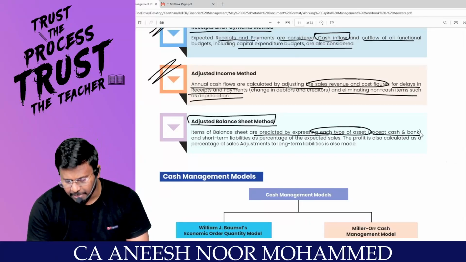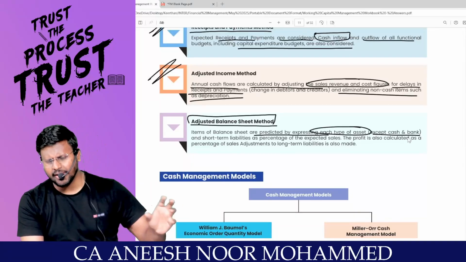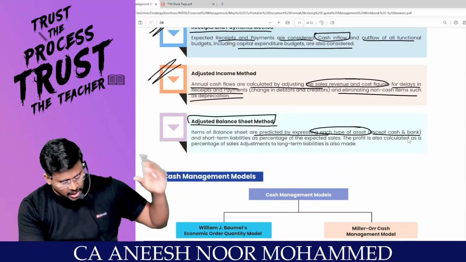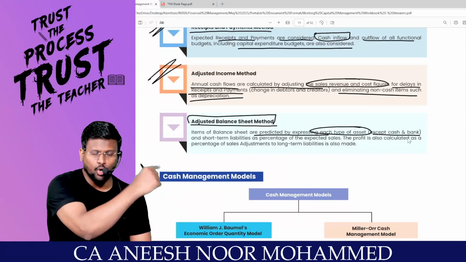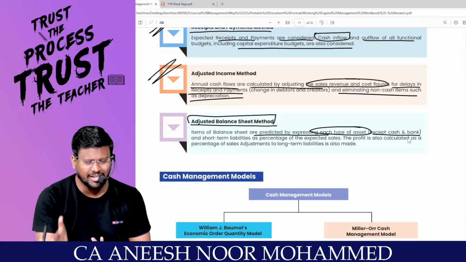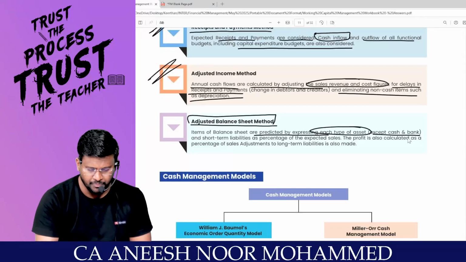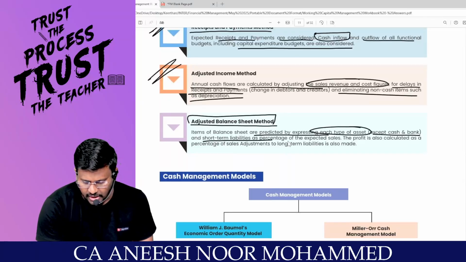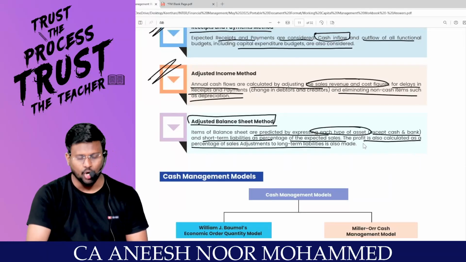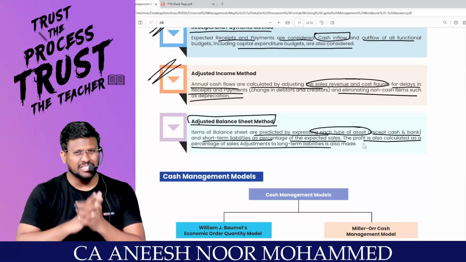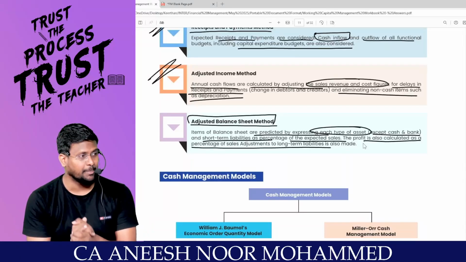Items of the balance sheet are predicted, each except cash and bank. That means all other items in the balance sheet I am predicting. Then I am keeping the total liability side equal to the total asset side. If I know all the assets other than cash and bank, I can take cash and bank as balancing figure. Are you with me? And short-term liabilities as a percentage of expected sales. The profit is also calculated as a percent of sales. Adjustment to long-term liabilities is also made. So these are the three ways in which we can predict the cash.